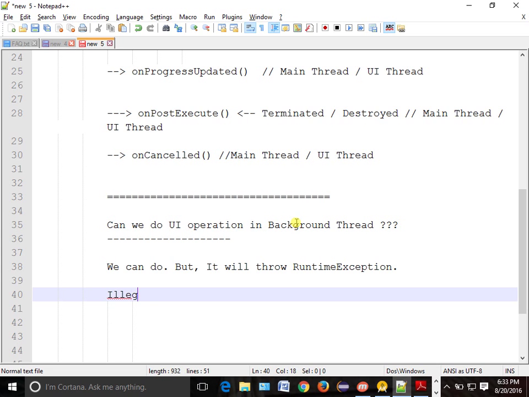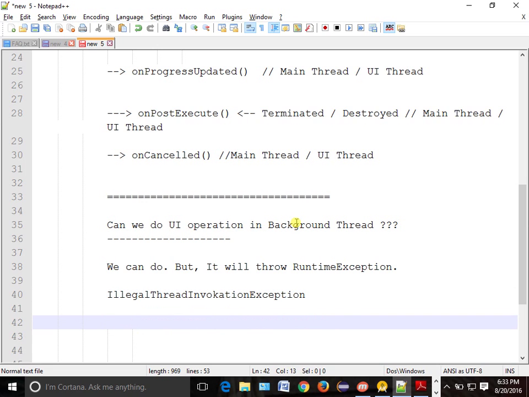Illegal thread, a very big name. So IllegalThreadInvocationException.